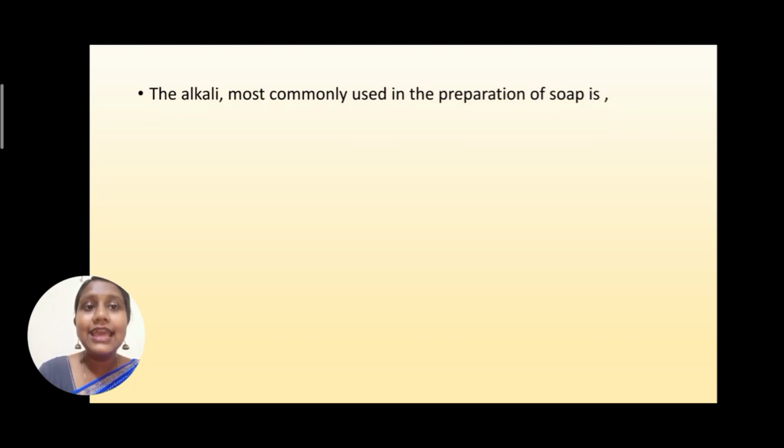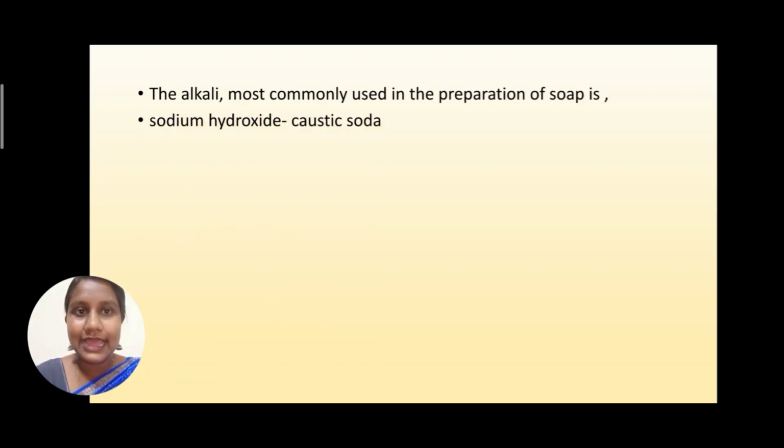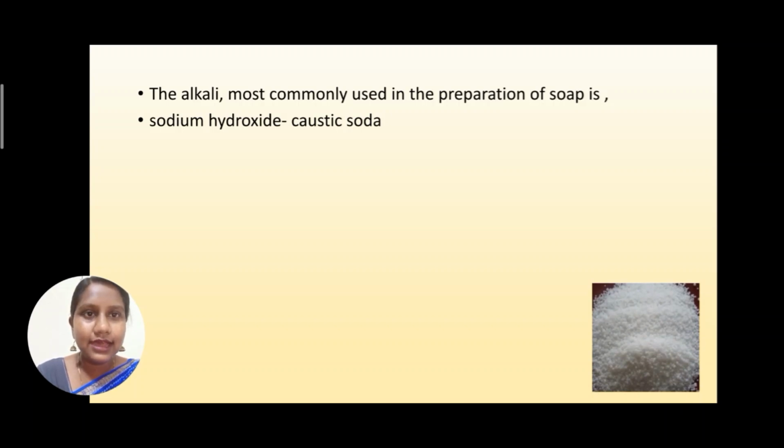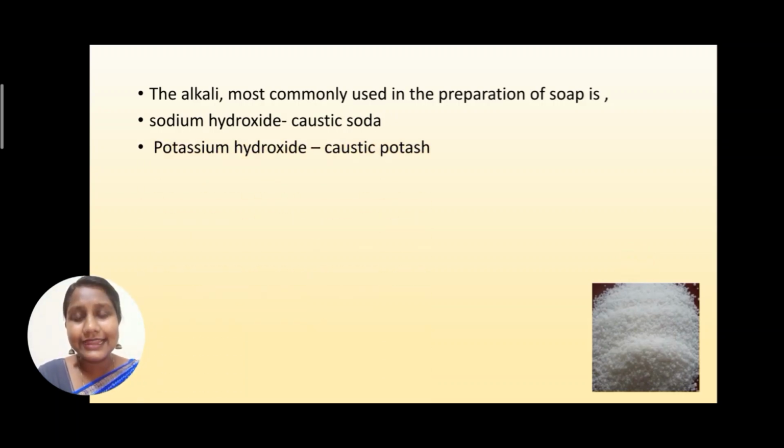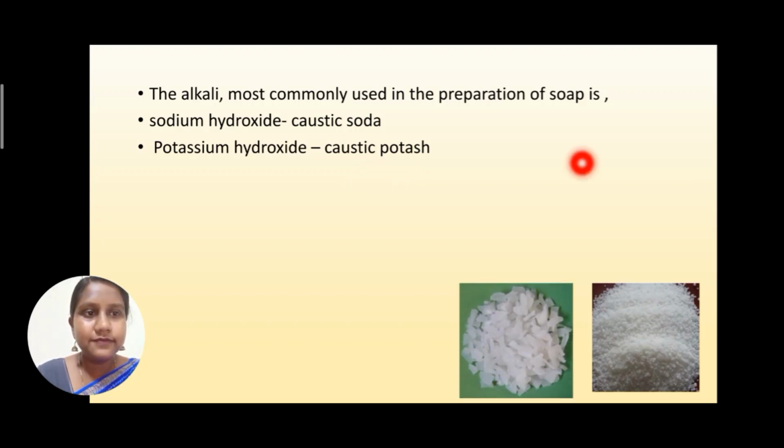The alkalis are of two types. Most commonly used in the preparation of soap is sodium hydroxide. I repeat, sodium hydroxide. We commonly call it caustic soda. You can observe the image, this is the image of sodium hydroxide. And the other alkali that we use in the manufacturing of soap is potassium hydroxide, and commonly we call it caustic potash. If you observe this image, this is caustic potash.